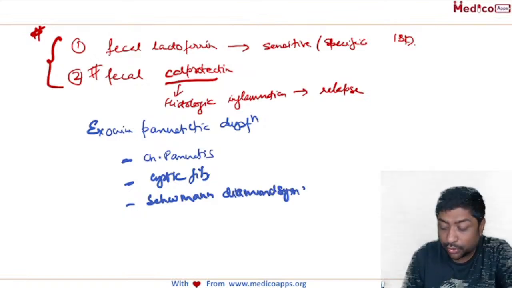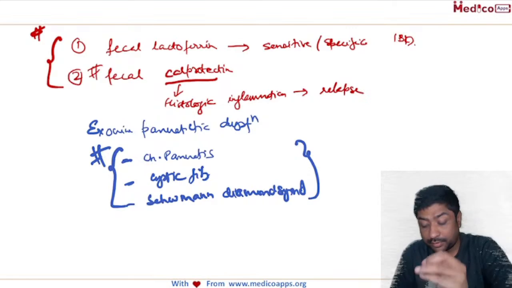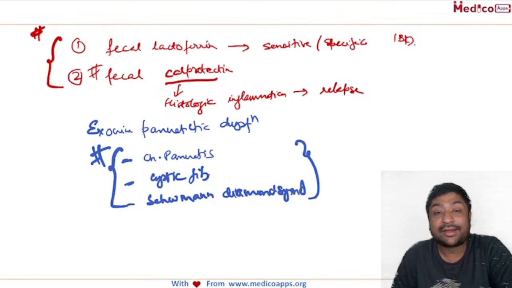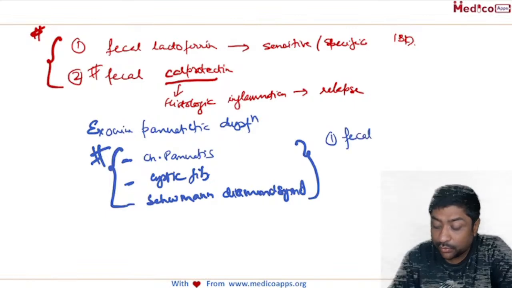Shwachman-Diamond syndrome. So all these three will have a problem in the exocrine pancreatic function. And how do we measure it? So there are three. One is we can look for the fecal fat.